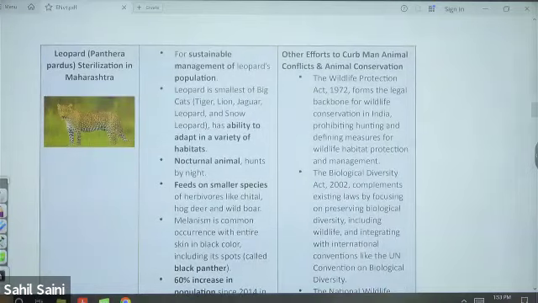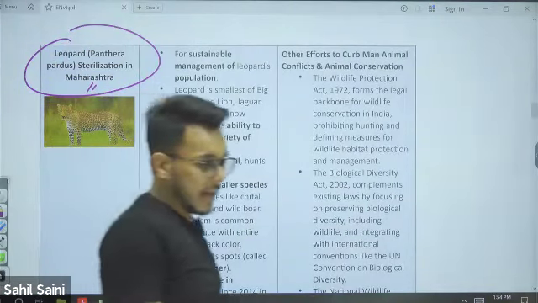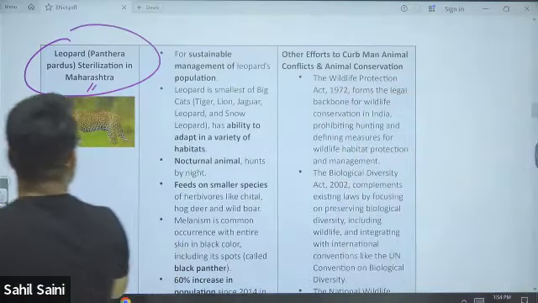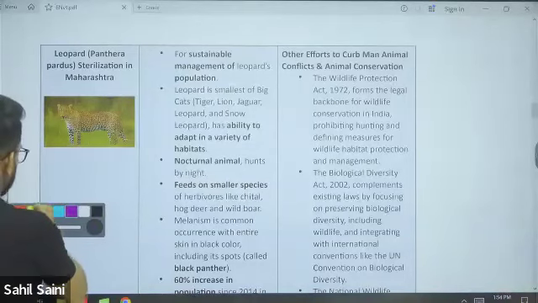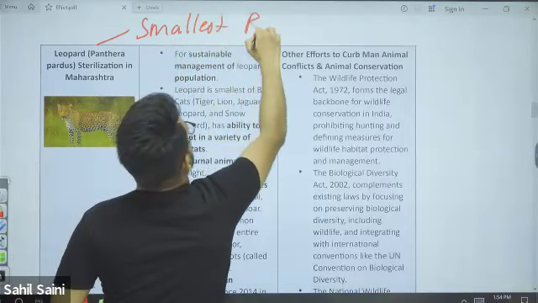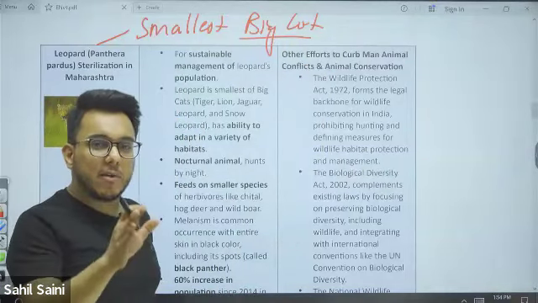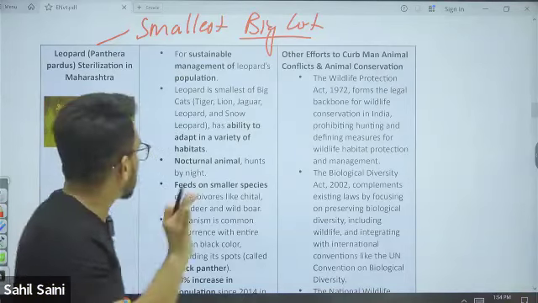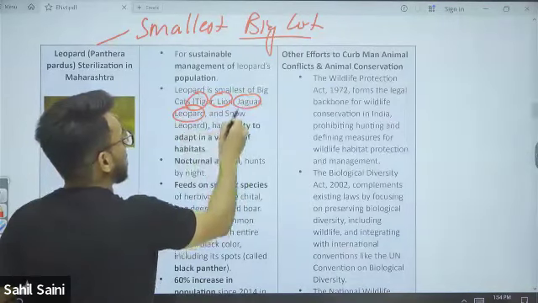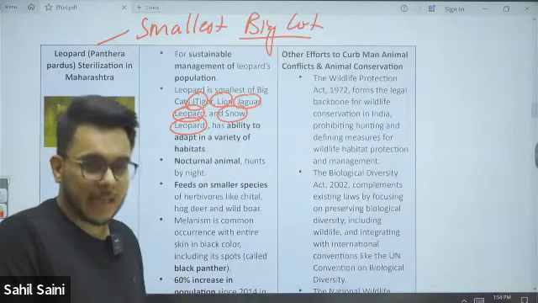Then the leopard was in the news because of the leopard sterilization program that started in Maharashtra. Now understand this: the leopard is the smallest of the big cats. Who is included in the big cat category?